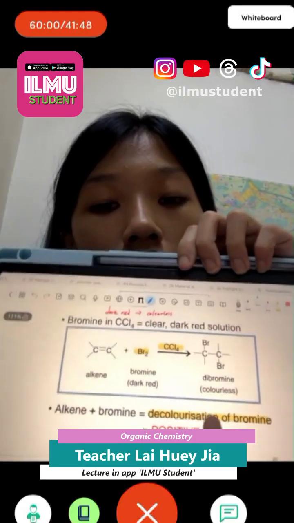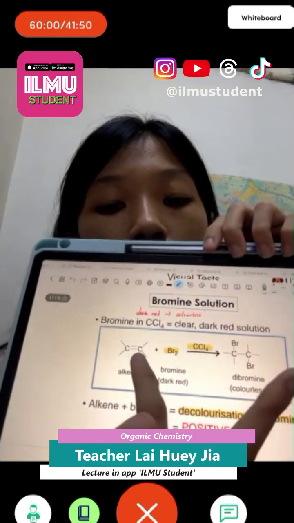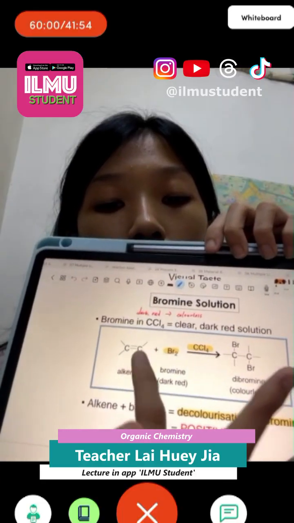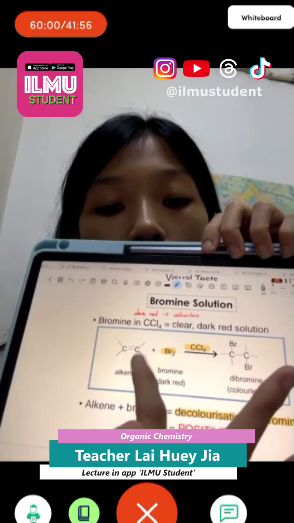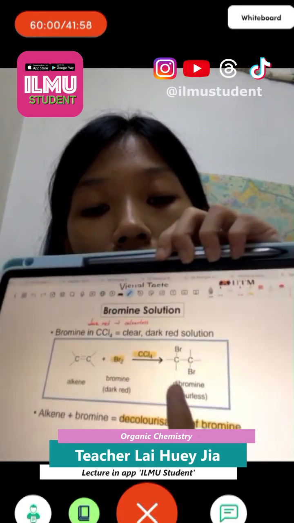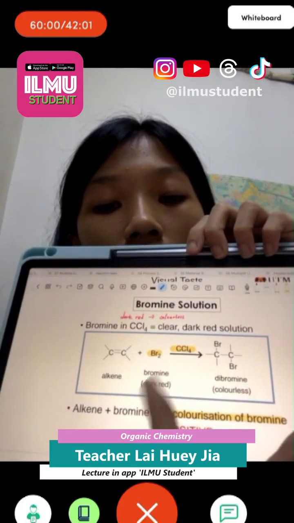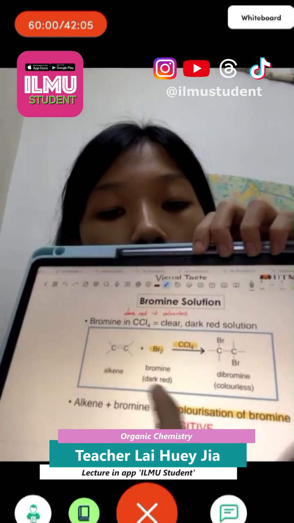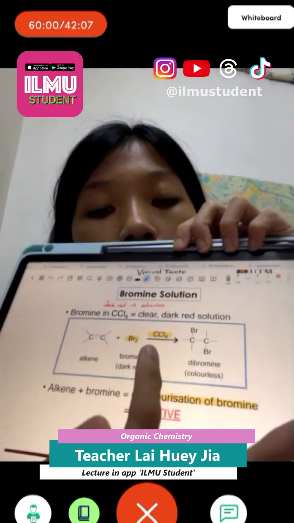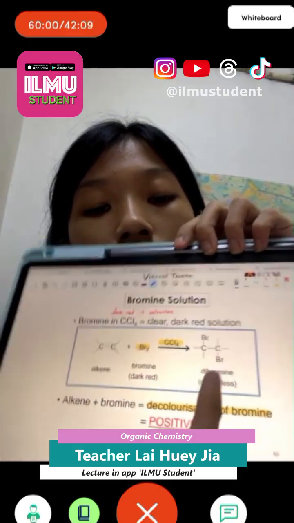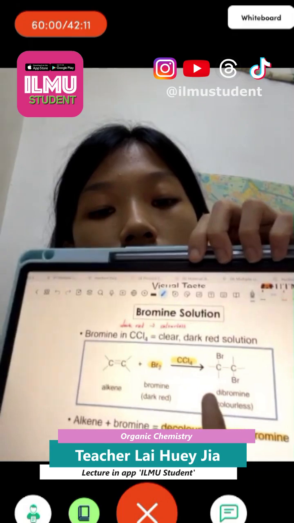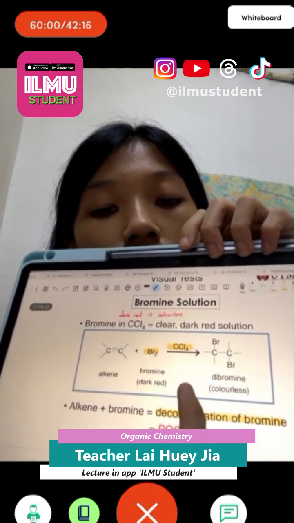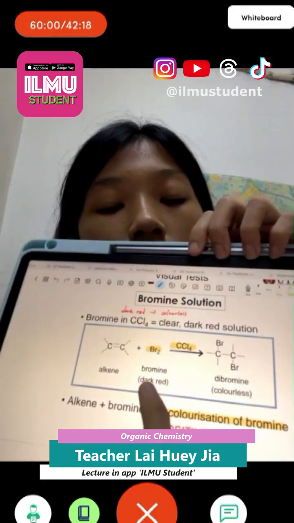So if this is an alkene, we have a double bond. We can break the double bond and form one Br here, like this. Actually, the bromine color is reddish brown. So when it reacts with the alkene, it will become colorless. You can see the color change from reddish brown to colorless, which means that the hydrocarbon we use is alkene.